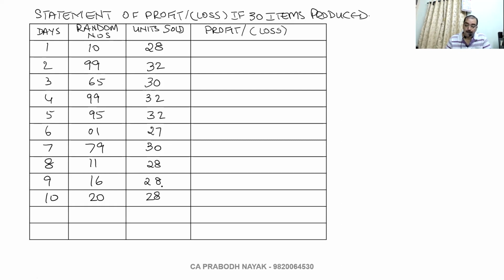Now pay attention. Remember that. How many items are we producing here? 30 items. So if there is anything less than 30, what will happen?